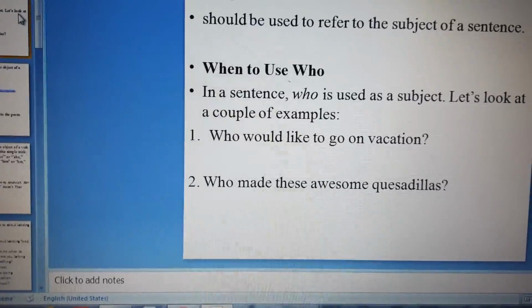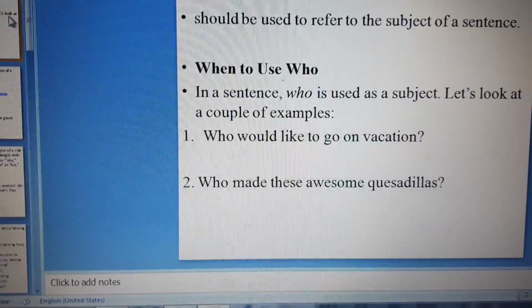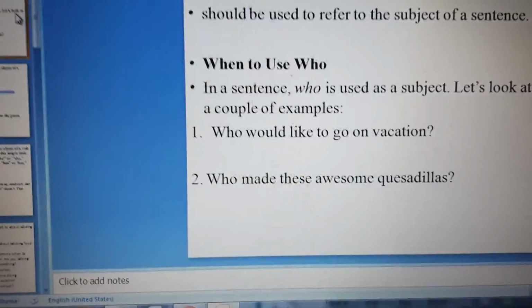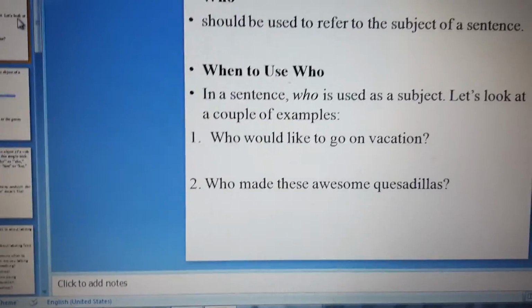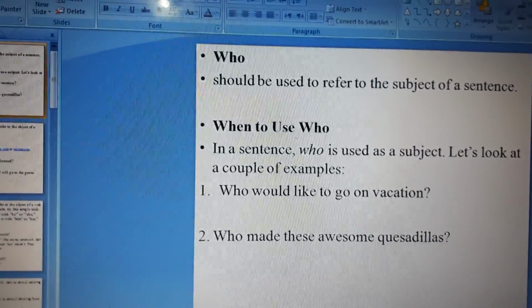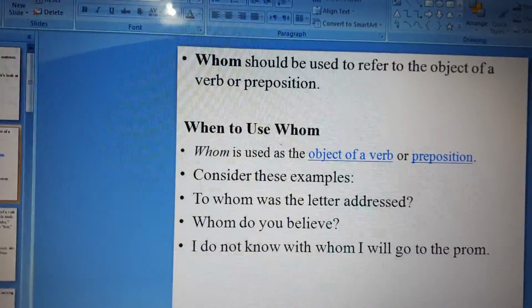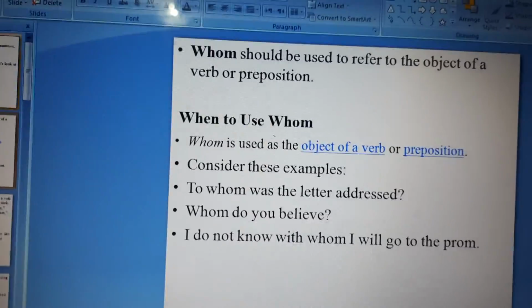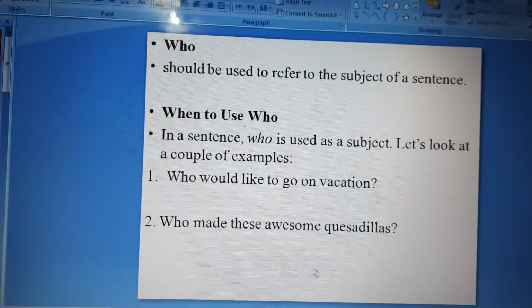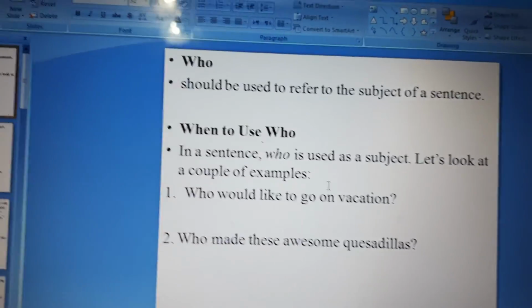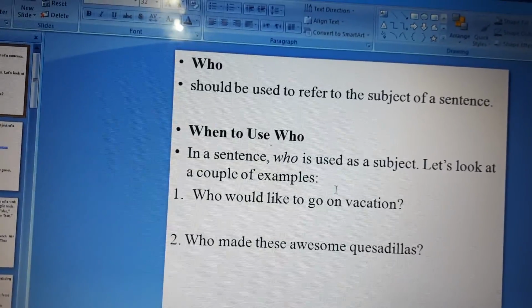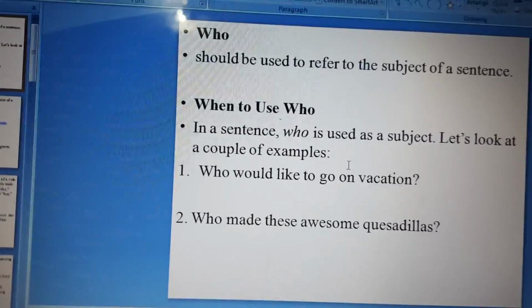And who made these awesome quesadillas? This is a kind of Mexican food, okay? So who, also, we use this as a subject, okay? I hope that you understand when we use who, okay? That's why we call it a subjective pronoun, because it is used as a subject.